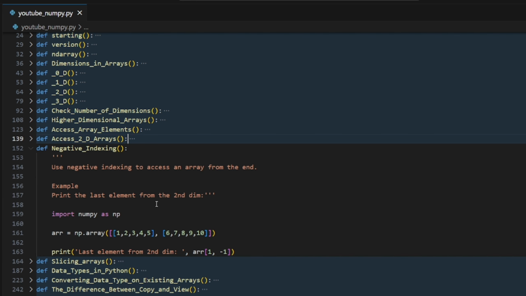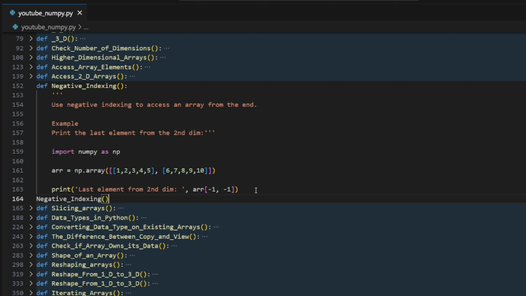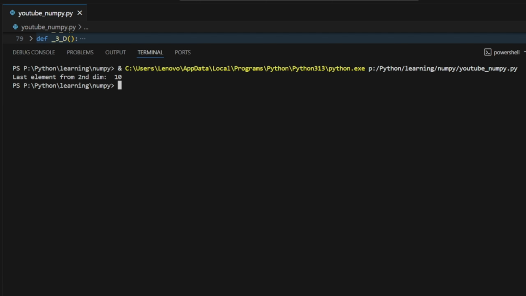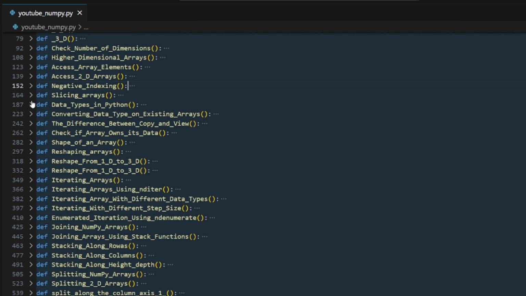Now what if we have a negative index? It says the first one, position is this one, and the last one from here, which is 10, right? So I can write it this way as well, which should give the number 10. And it's giving 10, correct? Okay, now the accessing part is done.